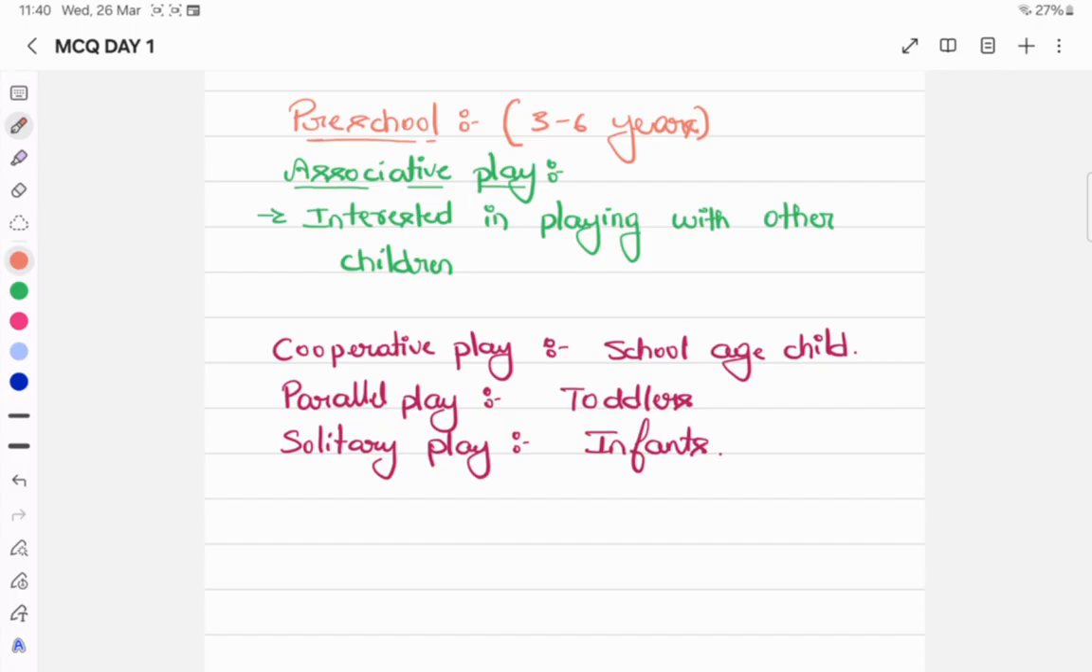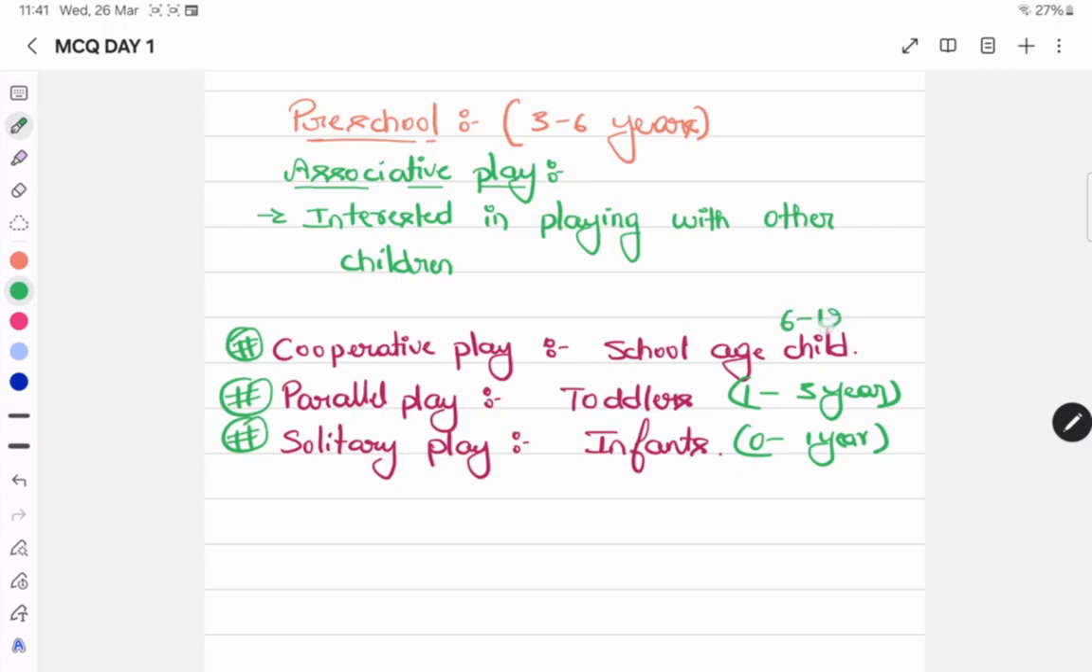The additional information is that cooperative play we can expect in school children. Parallel play we can expect in toddlers, and solitary play we can expect in infants, that is 0 to 1 year. Then toddler is 1 to 3 years, then school going child is 6 to 12 years. So we can appreciate the important question in this slide.